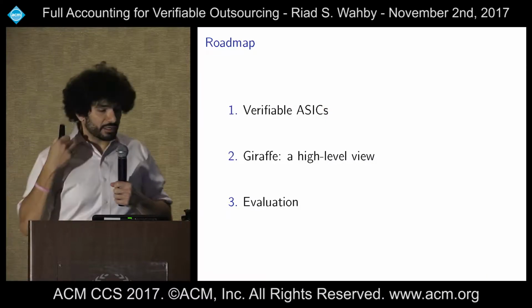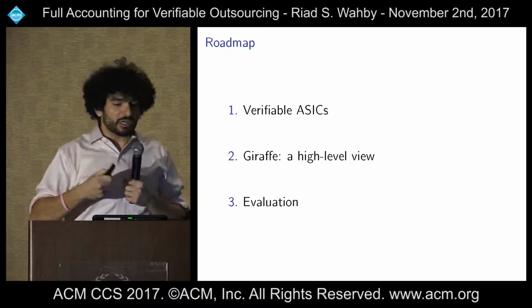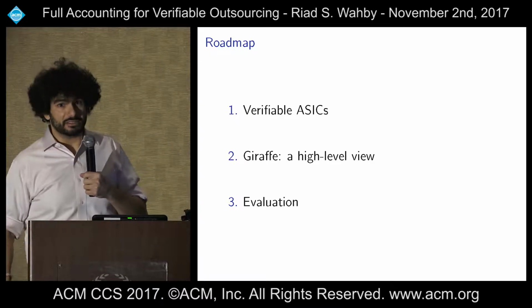Okay, so later in the talk, I'm going to tell you how Giraffe works, and we'll see some evaluation results. But first, let's talk about this hardware context, which we call verifiable ASICs.